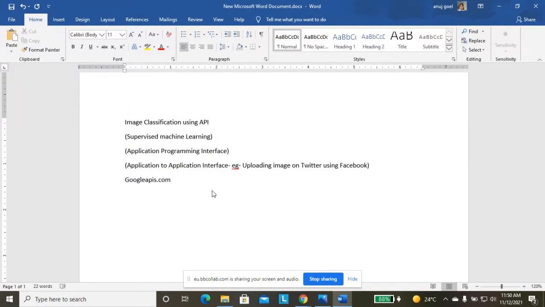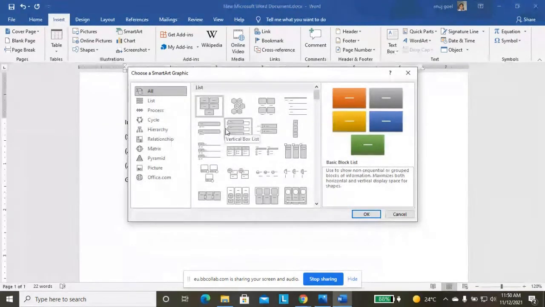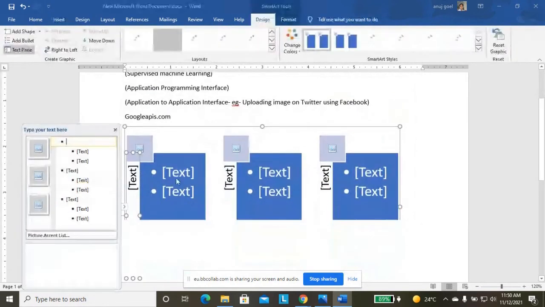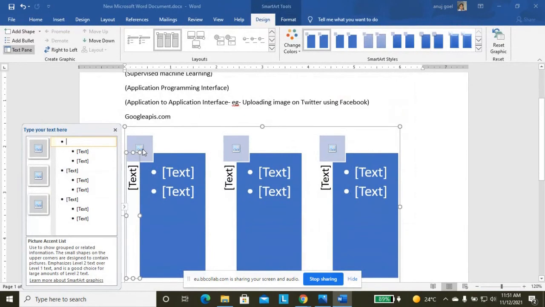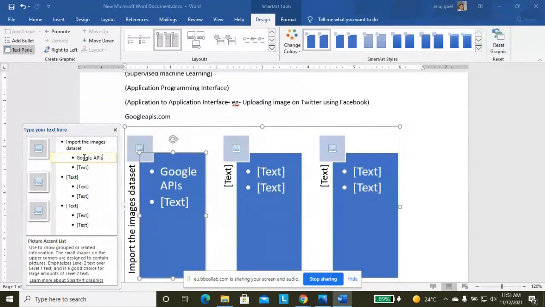So what is the design flow here? First we import the images dataset from Google APIs.